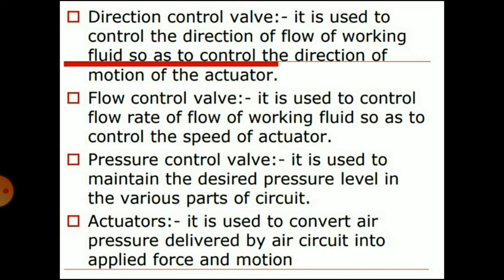Then flow control valve. It is used to control the flow rate of working fluid so as to control the speed of the actuator. So by using flow control valve you can control the speed of the actuator. Then pressure control valve. It is used to maintain the desired pressure level in various parts of the circuit. And last one, that is actuators.